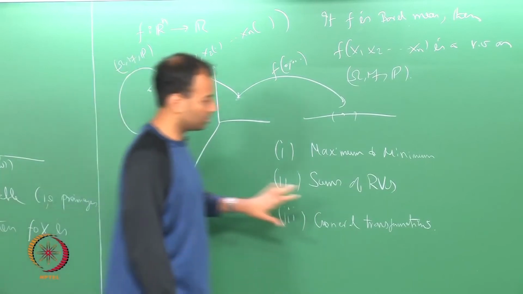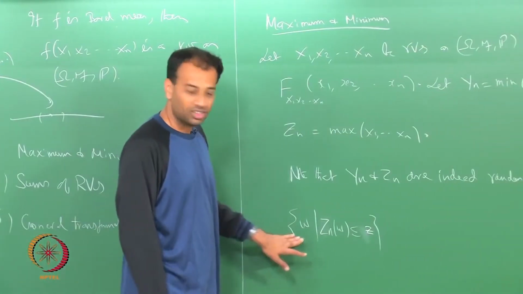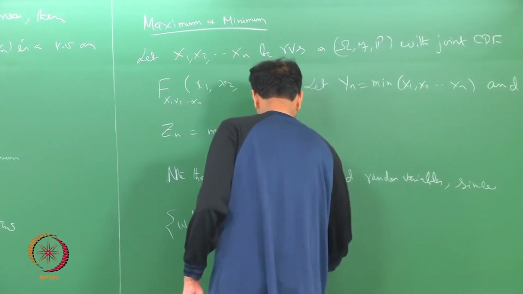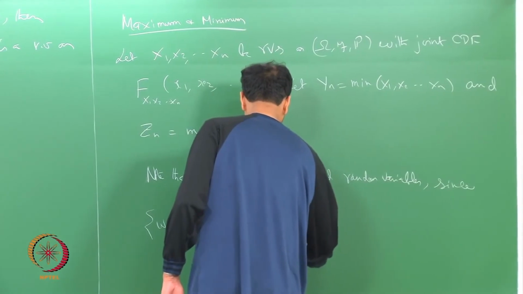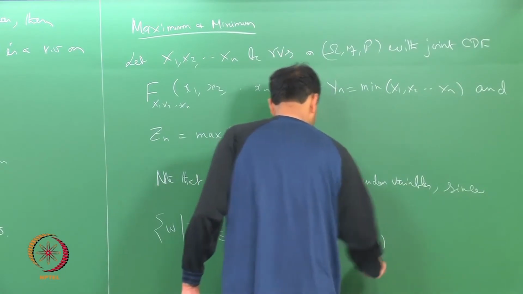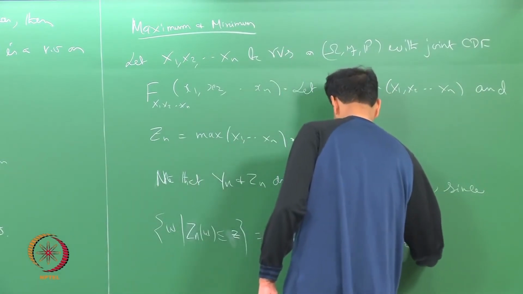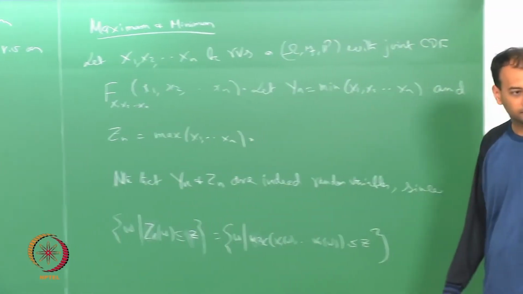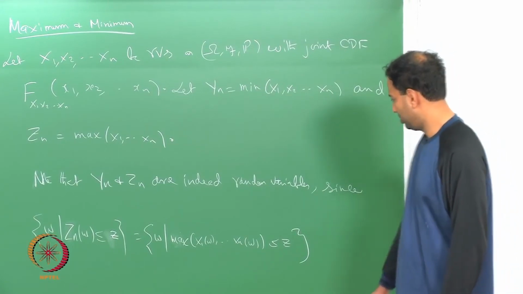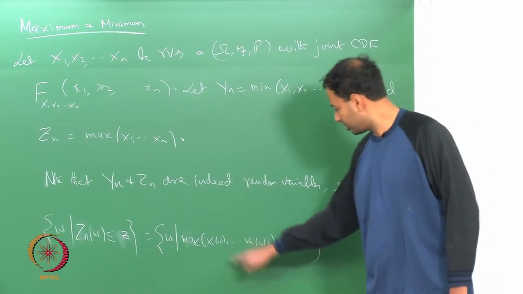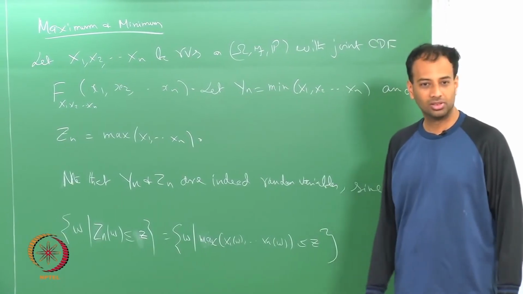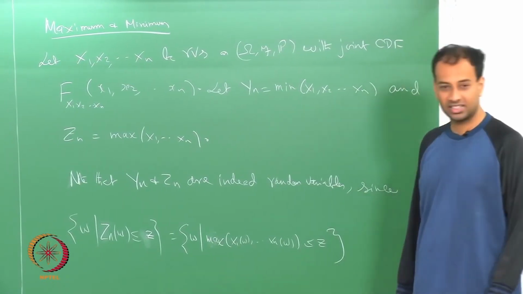Any questions? So, if I show this is a valid event, I am done. This is the event that the maximum of X1 of omega, ..., Xn of omega is less than or equal to little z, correct. Next, note that the maximum being less than or equal to little z is equivalent to saying that each one of them is less than or equal to z. That is the key step.